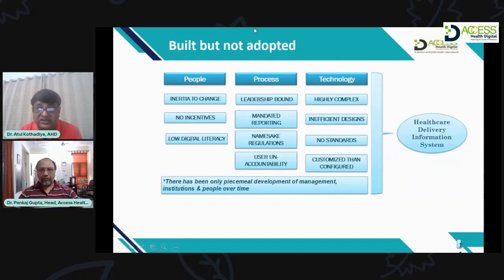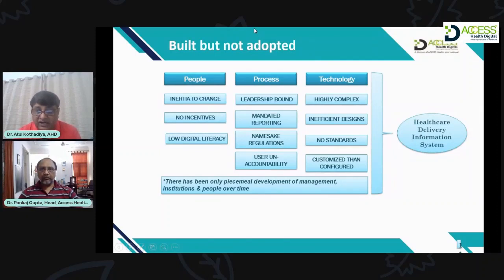There are no standards followed by any of these organizations, and the government has really done a good job in recommending those standards, which industry should adopt for the future, so that all the systems would be interoperable and allow data aggregation at national level. Of course, it will be de-identified data, patient information will not be there, but that data will help in taking decisions and making policies as well.